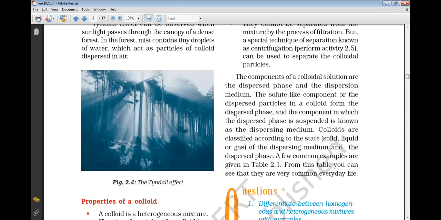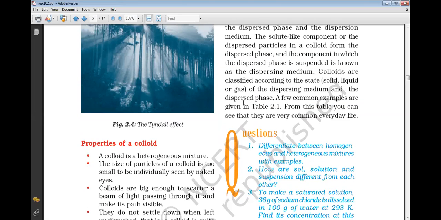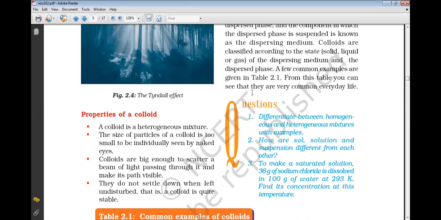When I sneeze, the liquid is the dispersed phase and I sneeze it out in air, so air is the dispersion medium. So colloids are classified, and that example we have seen.